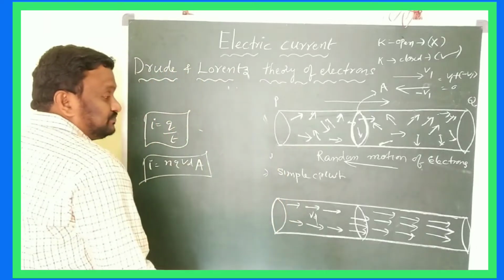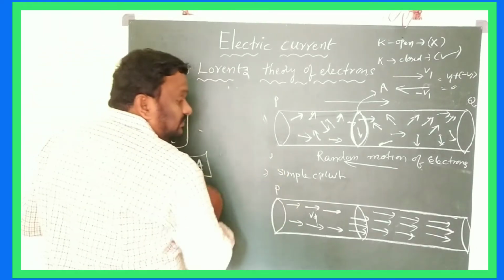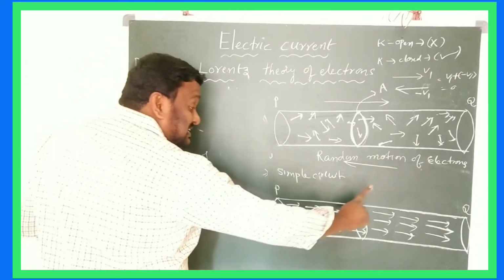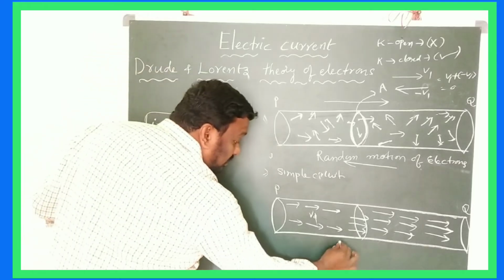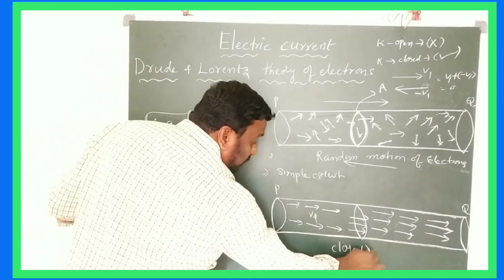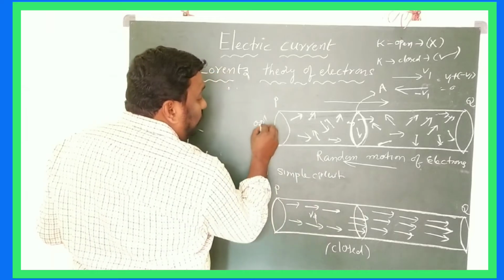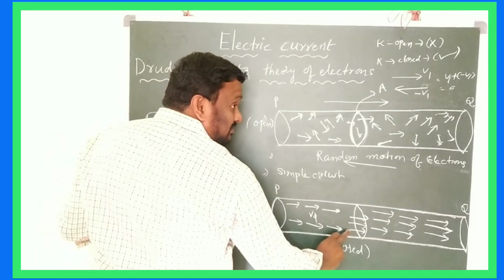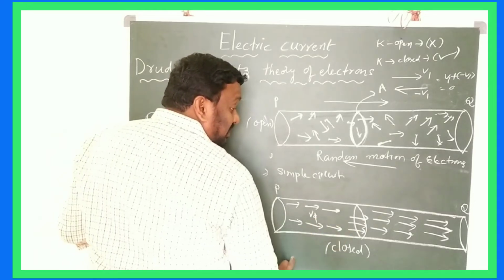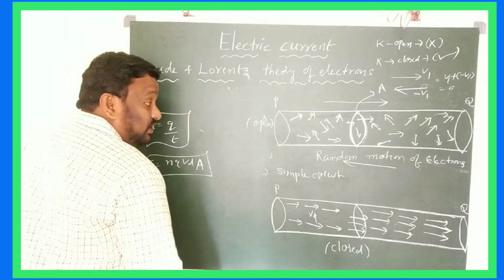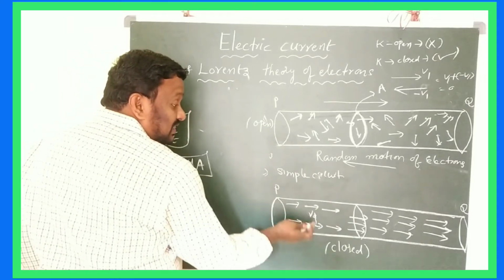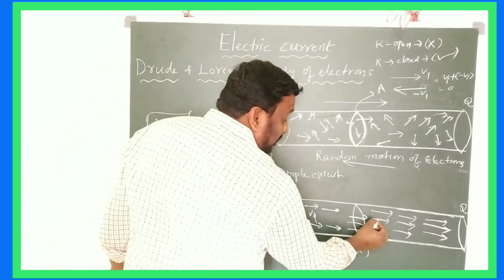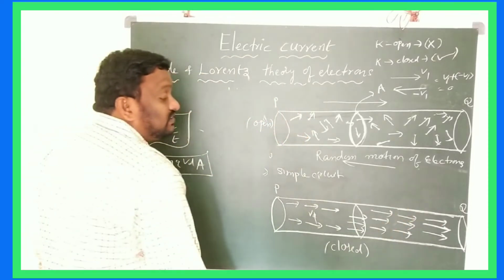And next, children, the same conductor is connected in a circuit, that is a closed circuit, and this one is the open circuit. When a conductor is connected to a battery, the electrons inside the conductor must be moving in the same direction.